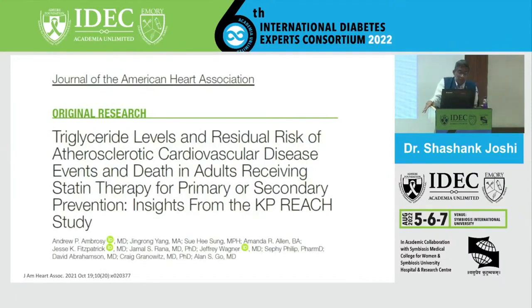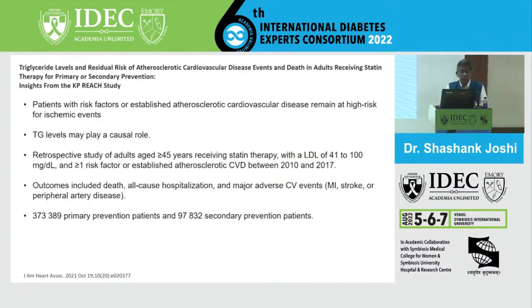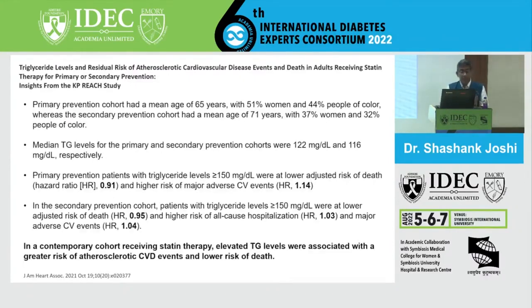So initially they were skeptical. Now that data is coming there. It's coming up on the guidelines as well. And if you look at American Heart Journal, original triglyceride research in the KP REACH study, better data came out in October 2021. And clearly, Alan Go's group very clearly showed that triglyceride levels have a linkage and remain the highest residual risk markers, probably with a causal role in cardiovascular events, whether it's deaths, all-cause hospitalizations, major cardiovascular events, and so on and so forth. And that data is pretty compelling.